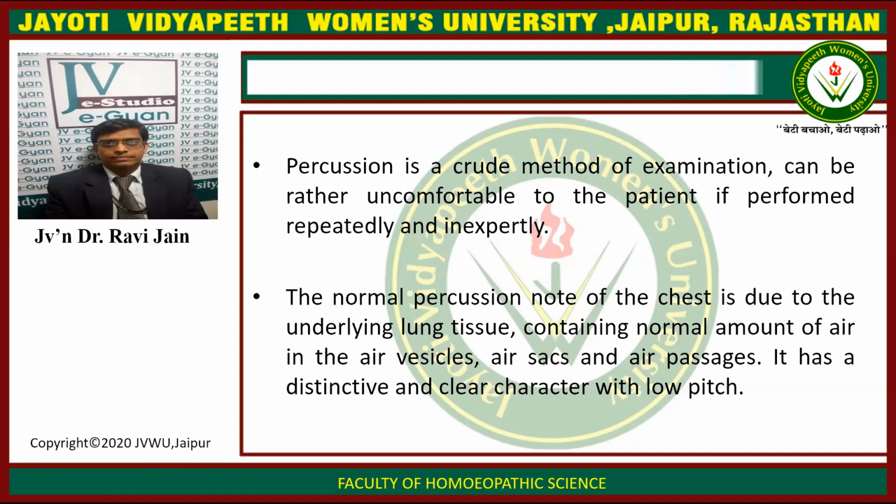The normal percussion note of the chest is due to the underlying lung tissue, and it contains a normal amount of air in the air vesicles, air sacs, and air passages. It has a distinctive and clear character of low pitch. So the normal percussion note that is present while percussing is due to the underlying lung tissue, with a normal amount of air in the air vesicles, air sacs, and air passages, and it has a clear distinctive character with a low pitch.